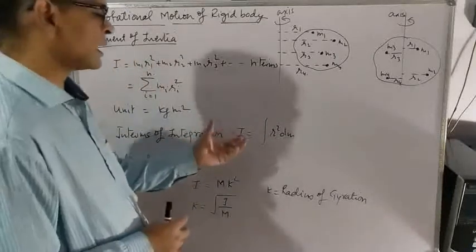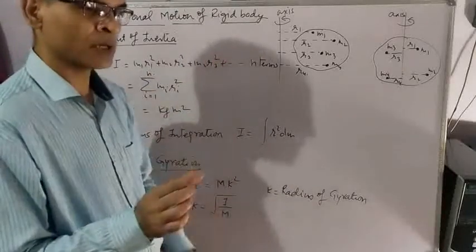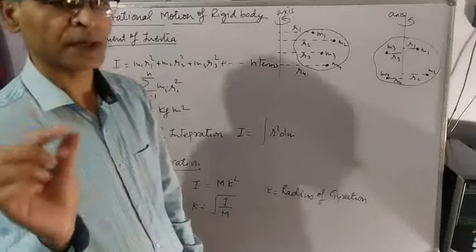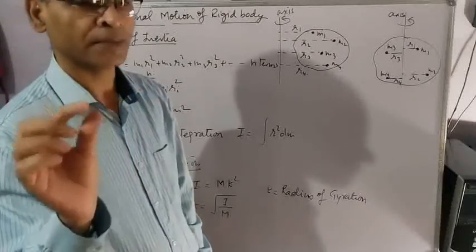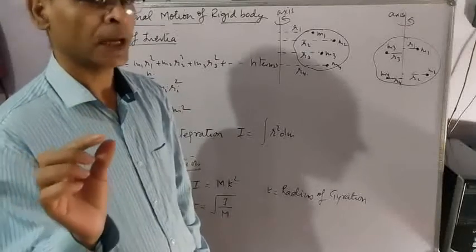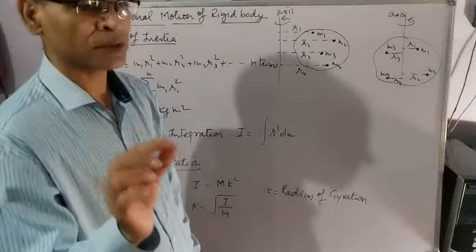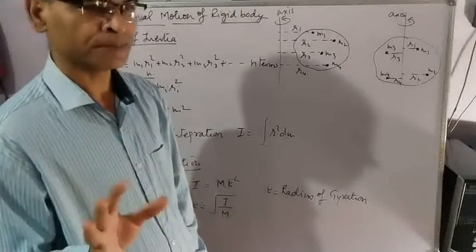In terms of integration, you can write moment of inertia like this. Suppose a rigid body is divided into elementary particles, each of mass dm, and their distances from the axis of rotation are r1, r2, r3 and so on.